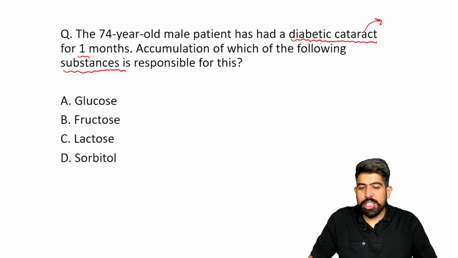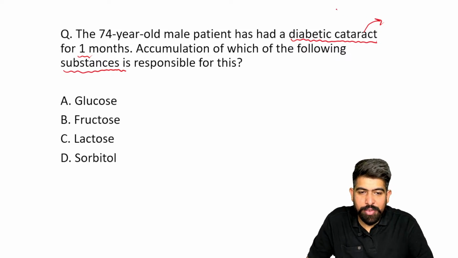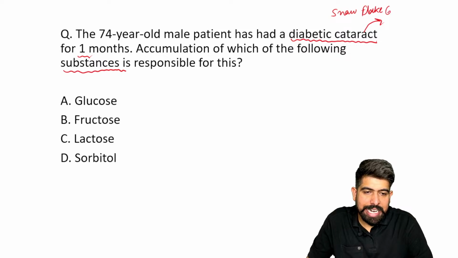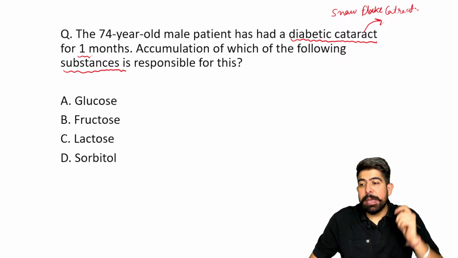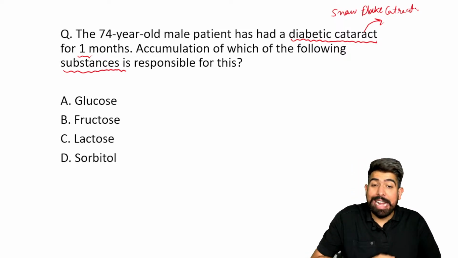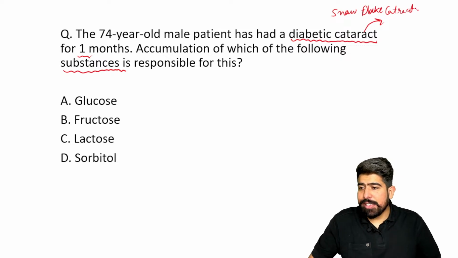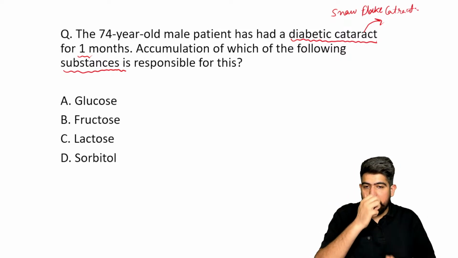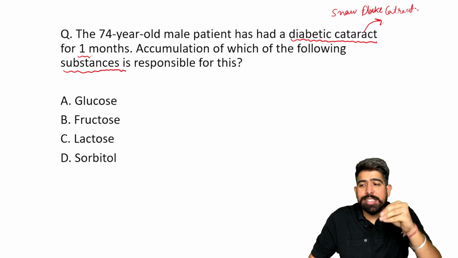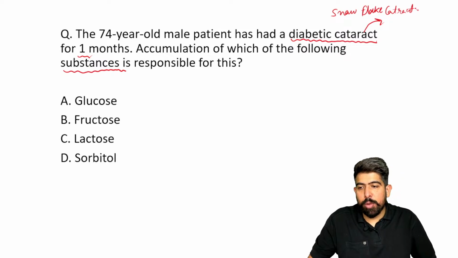It is your snowflake cataract. Yes, snowflake cataract. So this patient particularly has the snowflake cataract. Now you can understand the question in a better manner. The question is asking, in the snowflake cataract, what accumulates in the lens?